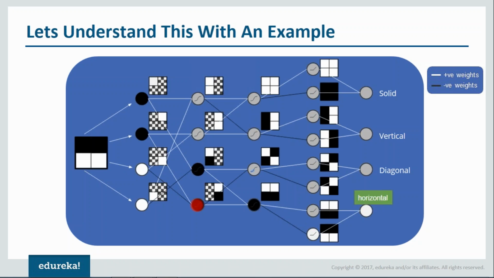Similarly, over here as well, we are getting one input from here which has a negative weight, and another input from here which again has a negative weight. So accordingly, we get again a negative value here. So these two become black in color. Now, if we notice what will happen next, we'll provide one input here, which will be negative, and a positive weight, which will be again negative. And this will also be negative and a positive weight. So that will again come out to be negative. That is why we have got this kind of a structure.